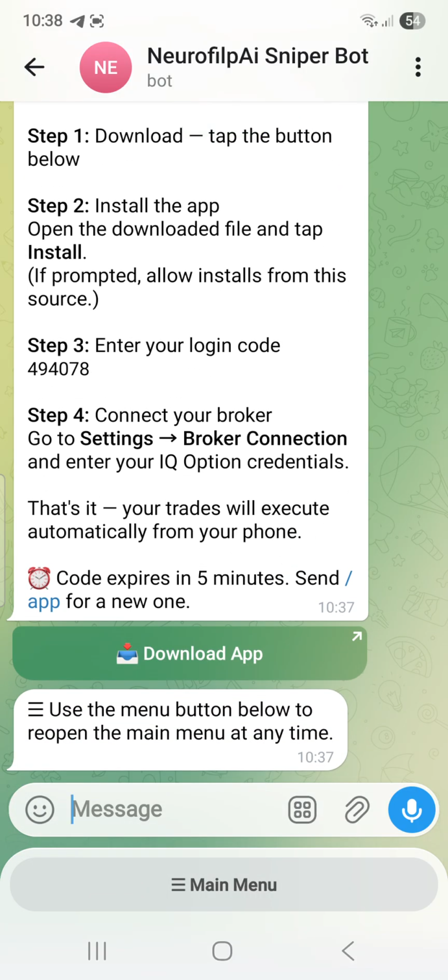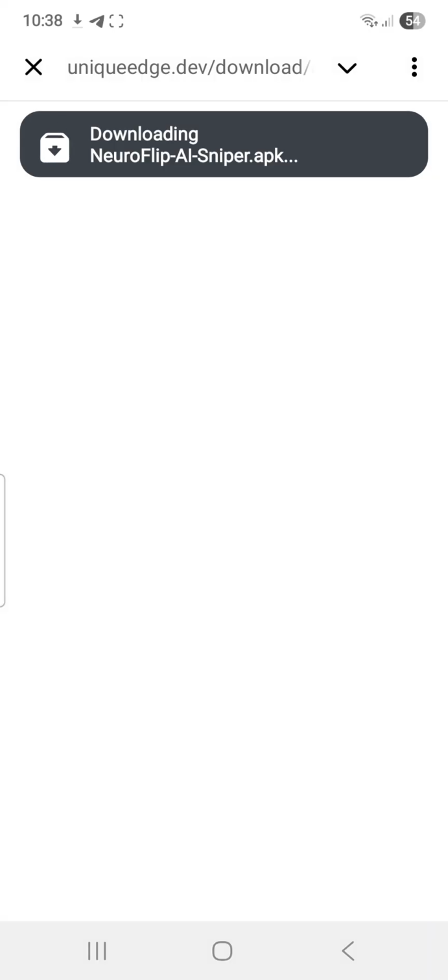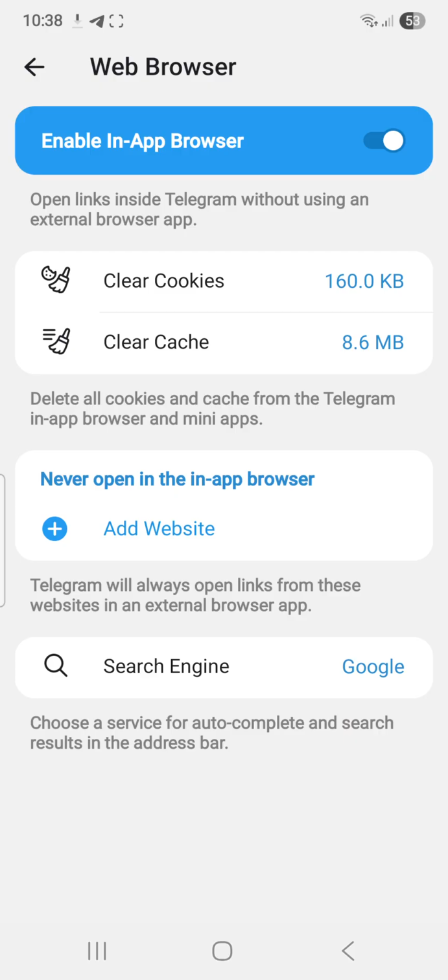So all you have to do is tap on this download app, then you open. You see, once you tap on it, see what it shows, then you just have to open. Now you see download, just click on download. In case this thing is not downloading from your end, all you have to do is click on this three-dot button. Once you click on it, go to settings.